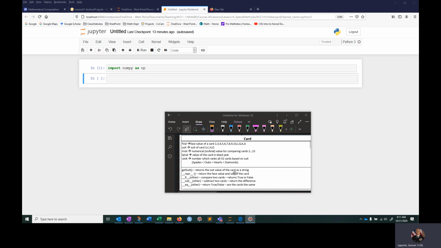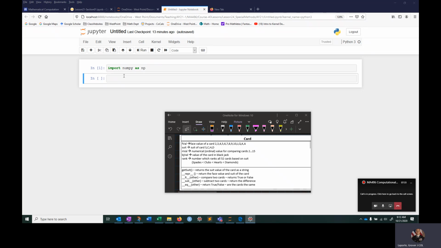Then we're going to create a get suit, so if I want to know what the suit is, we'll figure out how to create a method that does that. And these are the methods. These are special methods, but they get the 2 underscores on them. And then we'll develop all that. I will pull this up every now and then to figure out where we're going, but just know that that's the idea.